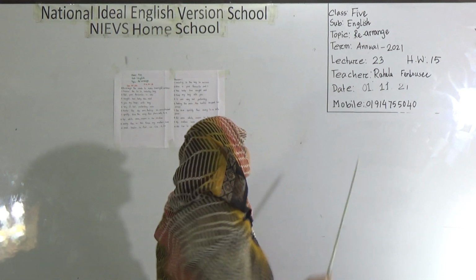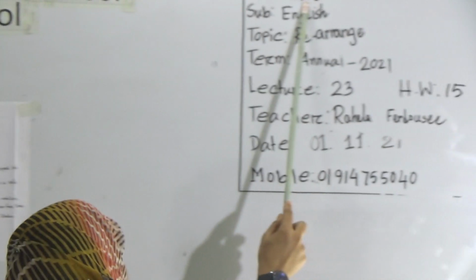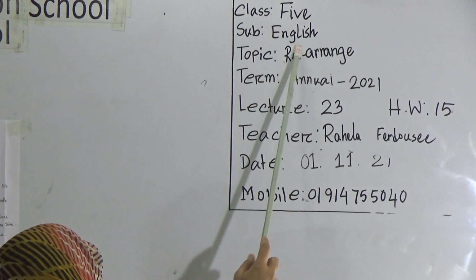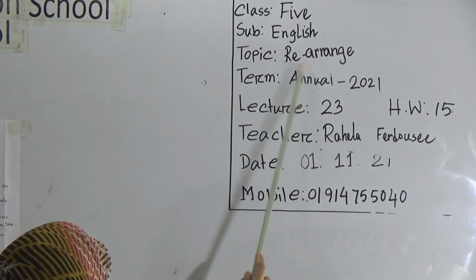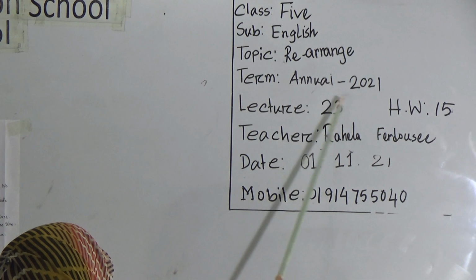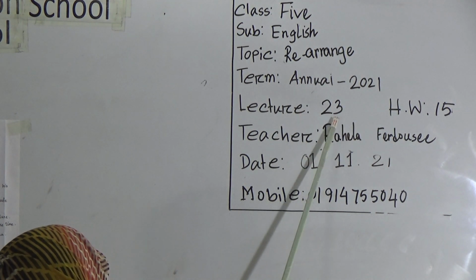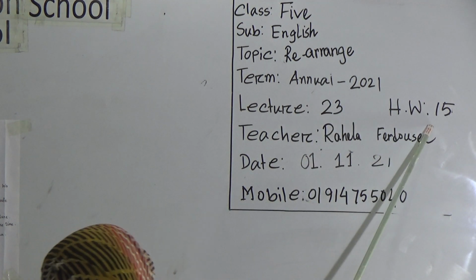Today we are going to have a class with the students of class 5. Our today's subject is English and today we will do rearrange. And this is our annual term 2021. Our today's lecture number is 23 and HW number is 15.